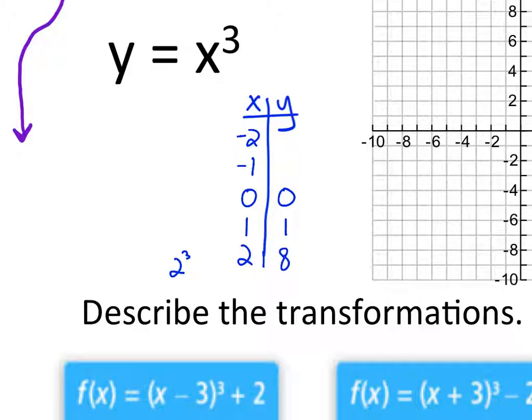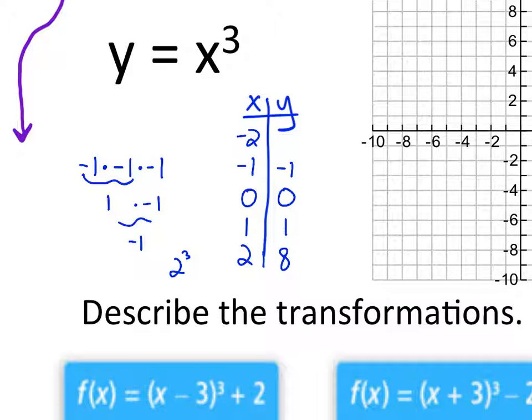What is -1 cubed? Yes, -1. Okay, -1 times -1 times -1. Let's look at that. -1 times -1 is +1. And then times -1 again equals -1. So if I square -1, what happens to the negative? It goes away. But if I cube -1, what happens to the negative?